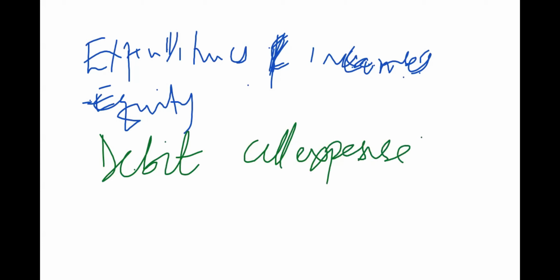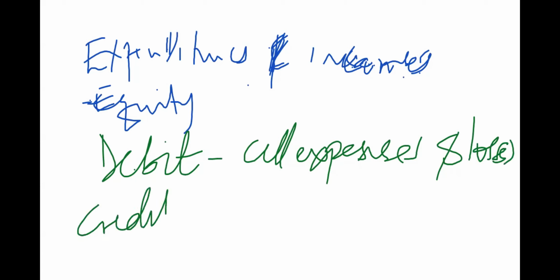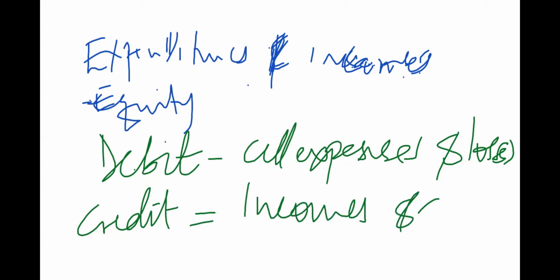In fact, there are expenses and losses. Debit all expenses and losses, and then you credit all incomes and gains. In other words, if you have a gains account, you're supposed to credit it.